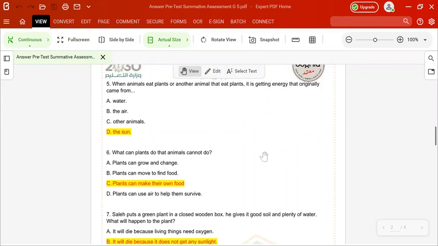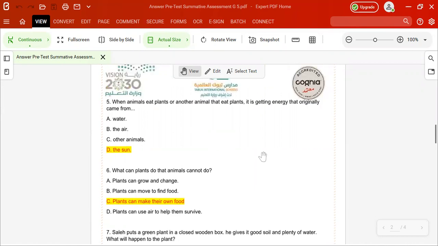Let's turn to the sixth question. What can plants do that animals can do? We mentioned it before in the fourth and fifth questions, right? So let's think about it. The first one is plants can grow and change. Letter B says plants can move to find food. We don't know, maybe you can think about that, whether the plant can move or not. Plants can make their own food. Tell me about that. If you can think about it, you can write in the chat box or something like that. Okay. Number D.